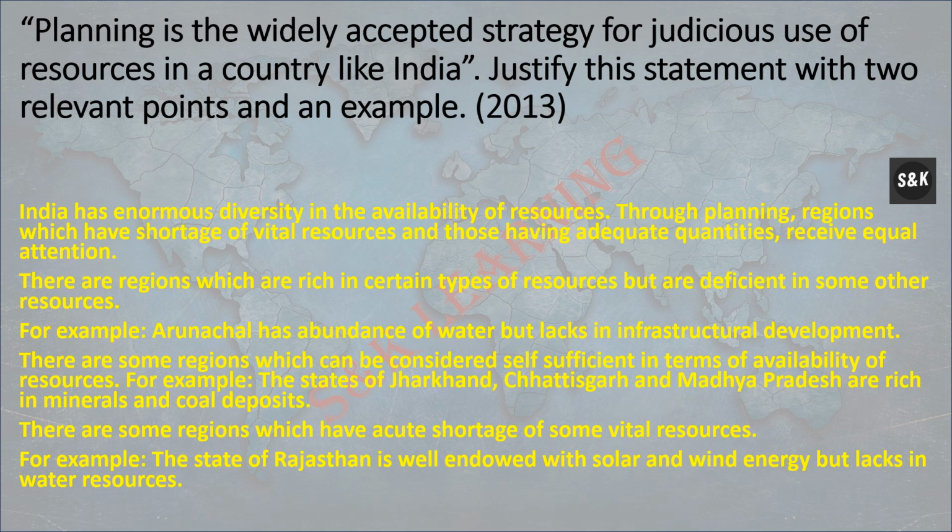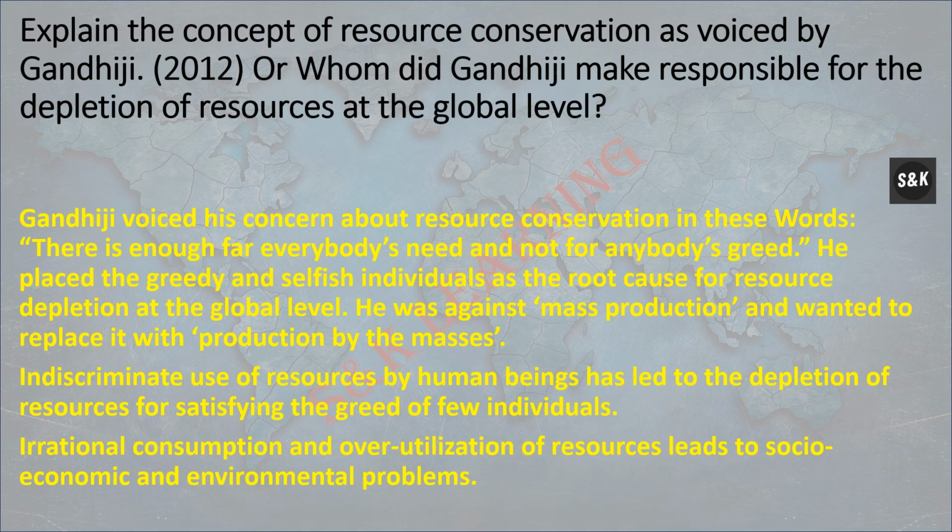For example, Arunachal has abundant water but lacks infrastructure development. There are some regions which can be considered self-sufficient in terms of availability of resources. For example, the states of Jharkhand, Chhattisgarh and Madhya Pradesh are rich in mineral and coal deposits. Third, there are some regions which have an acute shortage of some vital resources. For example, the state of Rajasthan is well endowed with solar and wind energy, but it lacks water resources.